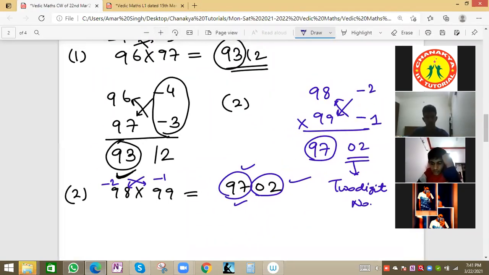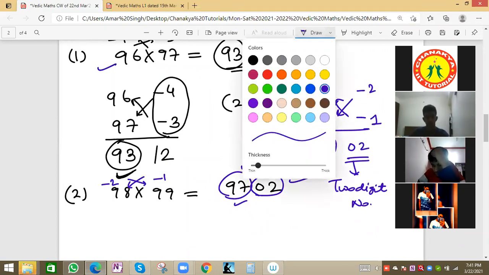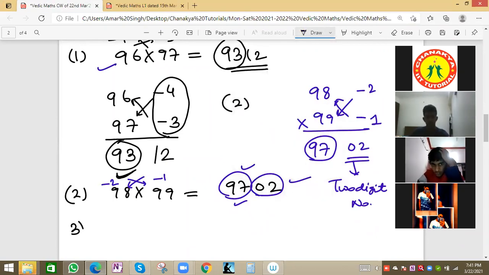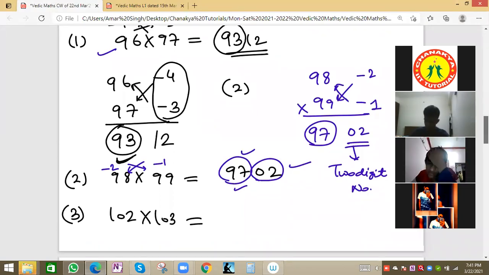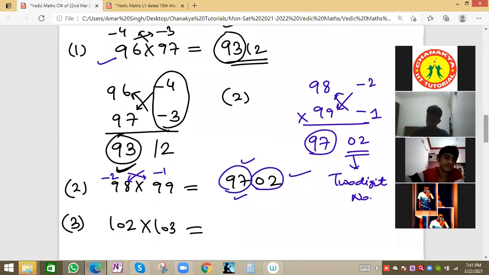Based on the first one, this was the second question. Now I'll take the next one. Suppose we have, third one, 102 into 103. We have 12 questions, and in these 12 questions all the cases will be covered for this trick. Now we have 102 into 103. How can we solve it? Same method. Let me solve one for you.